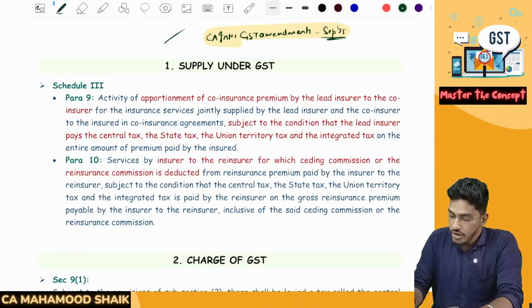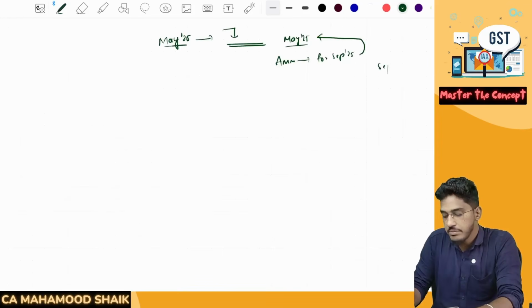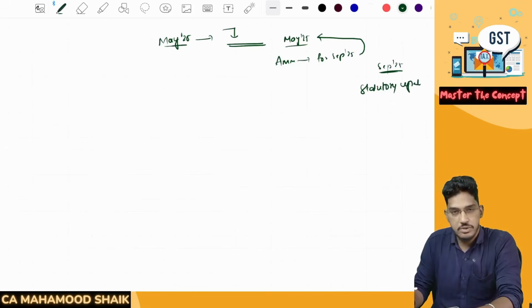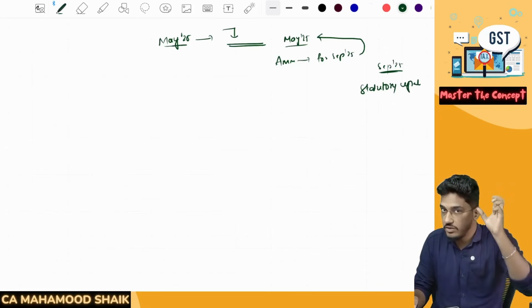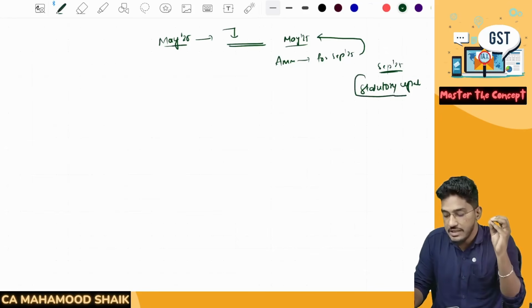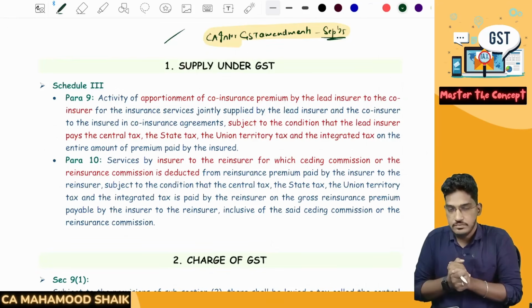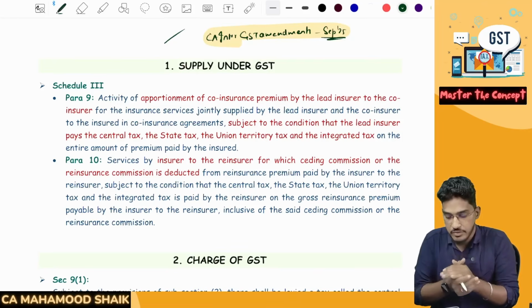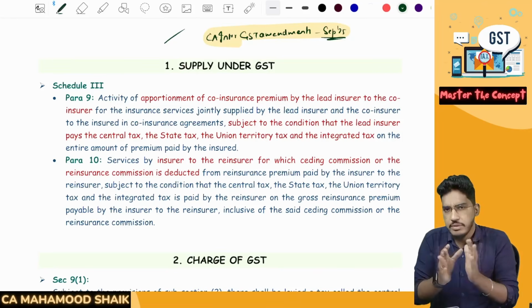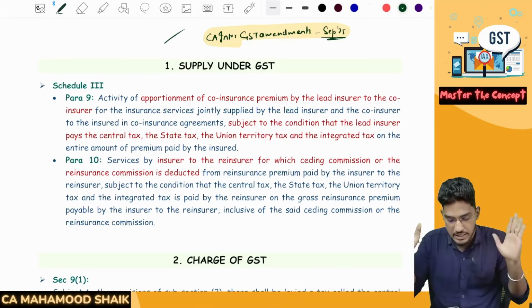Not just that, recently for the September 2025 attempt, ICAI has released a statutory update. In addition to those given in the study material already, there are a few more extra amendments given in that statutory update. That also I have included here. So this supplementary material is a comprehensive source. You need not refer to anything else.